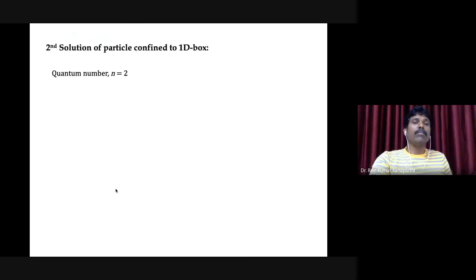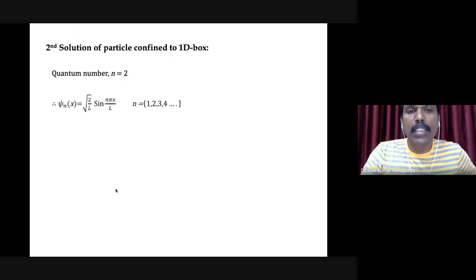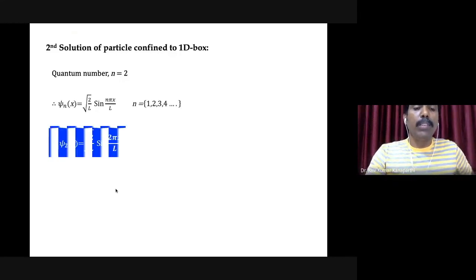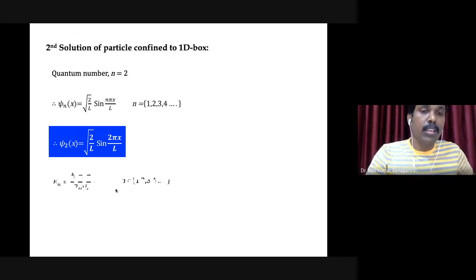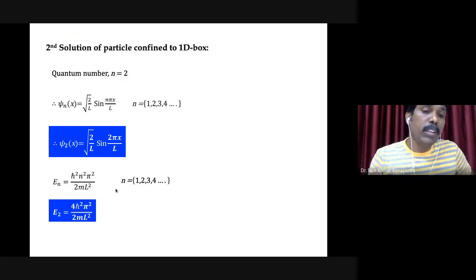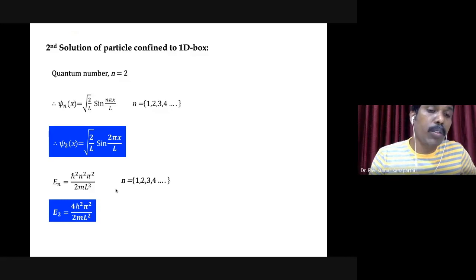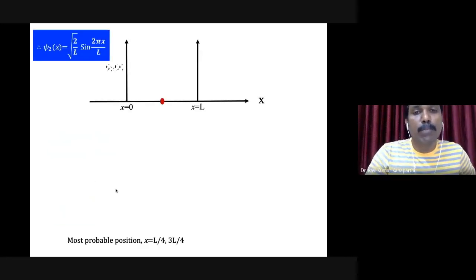And the next solution is nothing but n is equal to 2. The next possible value of the quantum number is n is equal to 2. So in the case of n is equal to 2, the wave function is going to be square root of 2 by L sine 2 pi x by L. And the energy is going to be n square means 4 pi square h cross square by 2 m L square.